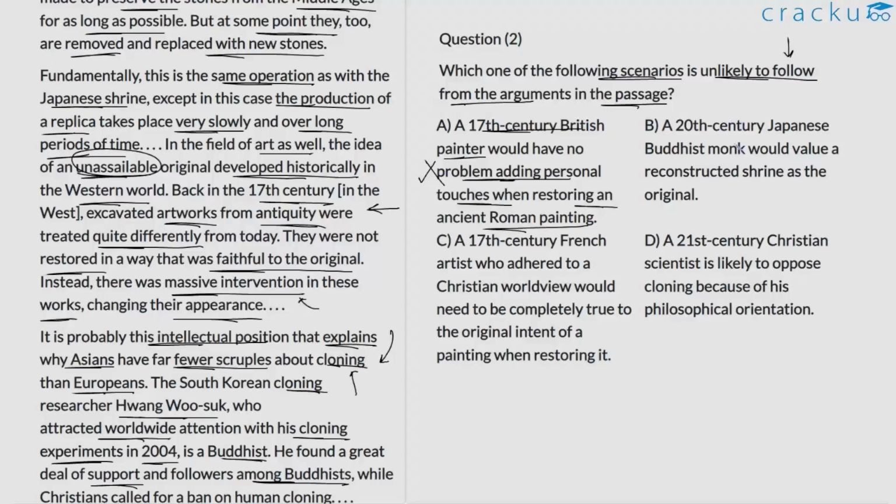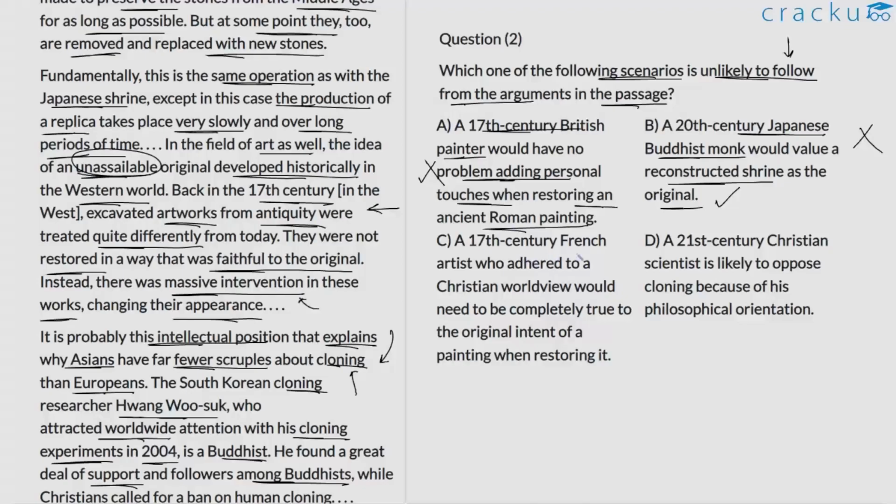Option B. A 20th century Japanese Buddhist monk would value a reconstructed shrine as the original. This is the case that persists. We know how people consider the Ise Grand Shrine to be 1300 years old. So that's a valid point. So option B is also consistent, which is why we can eliminate it.